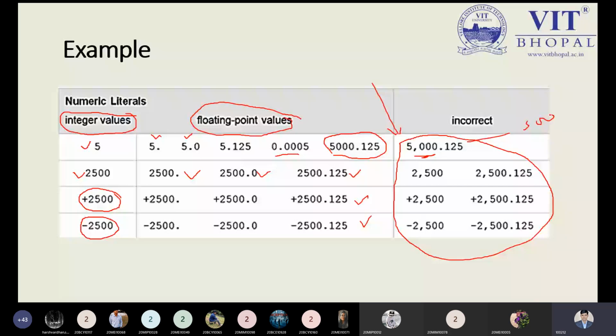Okay, this is the point. Same thing we have over here in the integer. We can't write an integer literal followed by a comma. So all these are incorrect values, taken from the integer and floating point values in this table. Now, is it clear to all? Yes, sir.